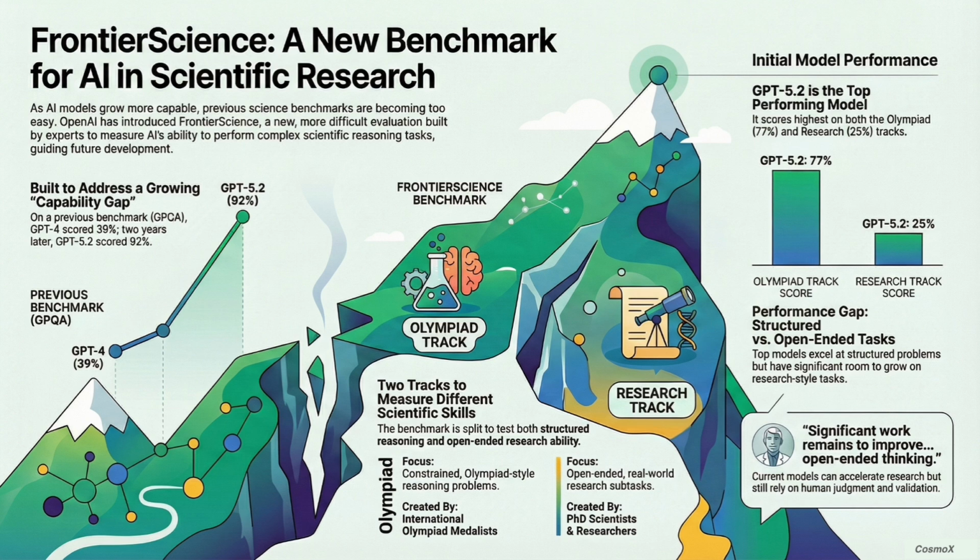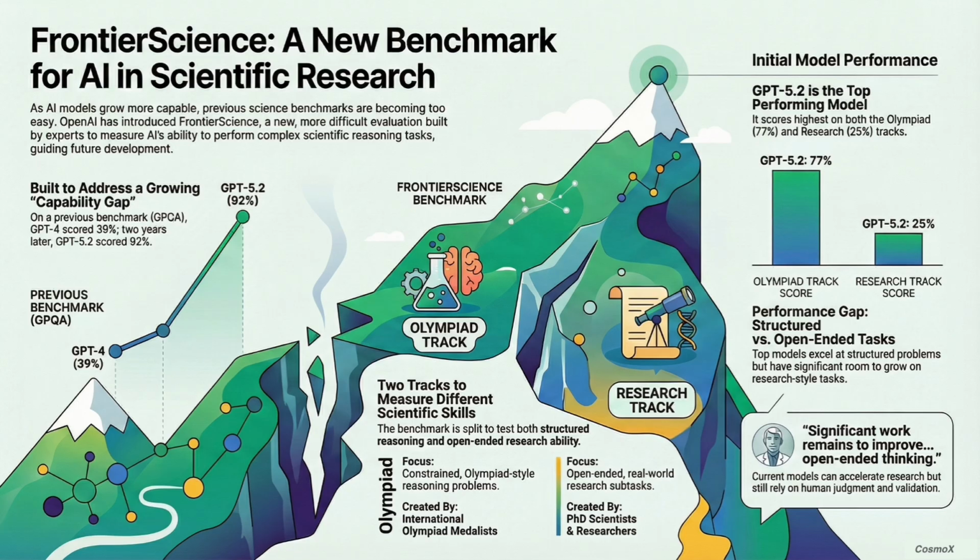And that's where this new paper comes in. This is our deep dive today. Frontier science. It's the new standard, built to be genuinely difficult, original, and, well, meaningful. It tests expert reasoning across physics, chemistry, and biology. What's so interesting to me is how they've split it up. It's not just one test. Right. They have 2 completely different tracks to test 2 types of thinking.